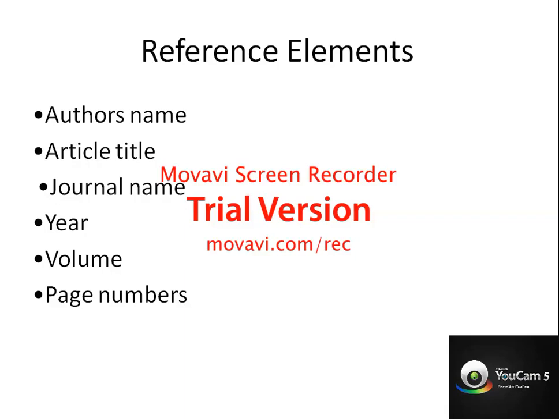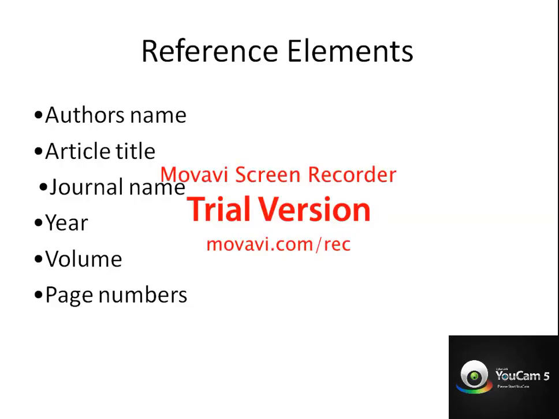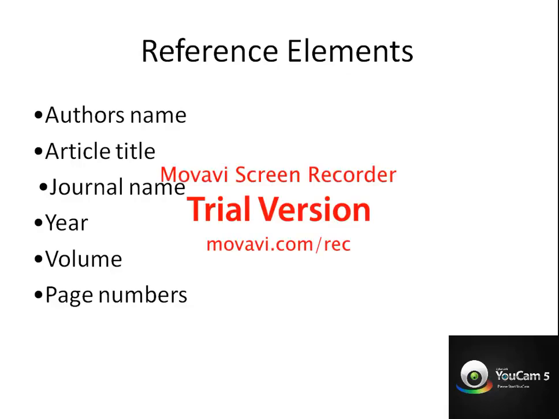When you talk about references, make sure you note down all these things when you refer to something. I always tell my students, from the start, whatever you begin collecting information, you have to collect your references or bibliography. These are the elements you should have in hand when doing a reference: the author's name, at least one author name; the article title; the journal name or book name; year of publishing; volume and page numbers. These are very essential. Whenever you go for a reference, take down these things from the reference materials.